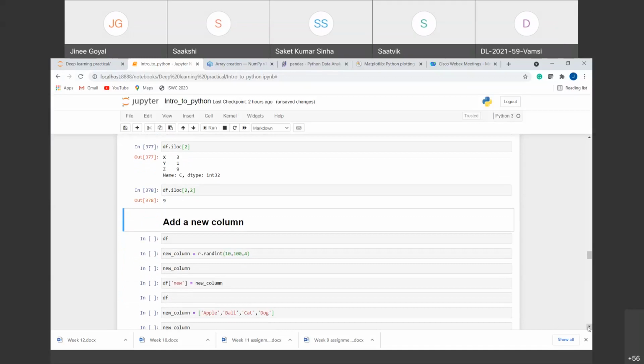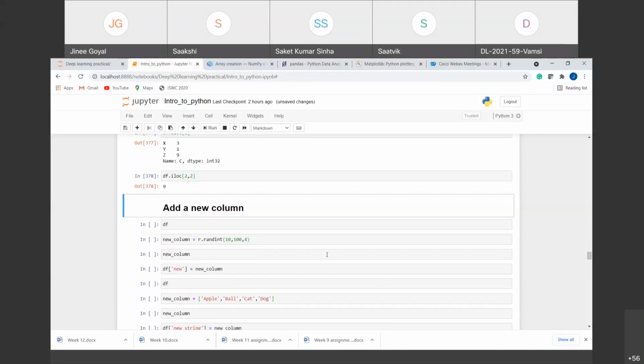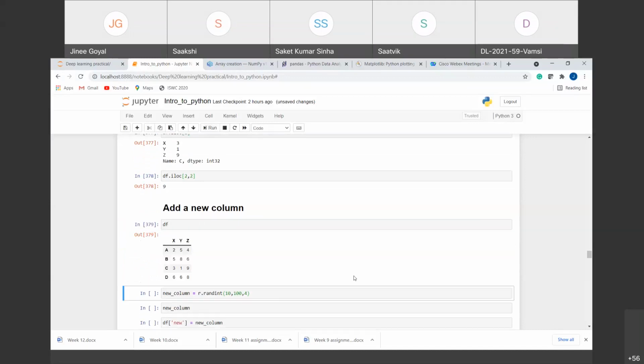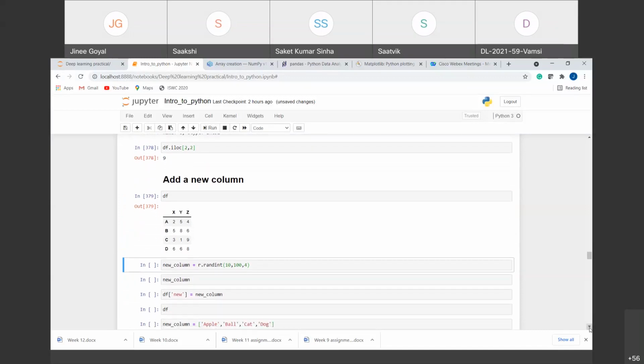Now you can see the data frame is like a table, right? So suppose we want to add a new column to it. So this was our original data frame that consists of 4 rows and 3 columns. Now I want to add a new column to it. So I am defining here a new column that is a random integer column that consists of values between 10 to 95, and we have 4 values of it. Why do we have 4 values here only? Because if we want to add a column here, we need to provide first row, second row, third row, and fourth row value, right? So here we are adding 4 values.